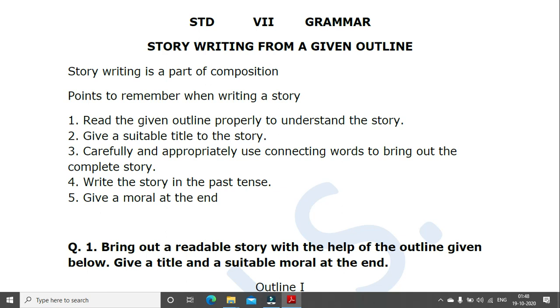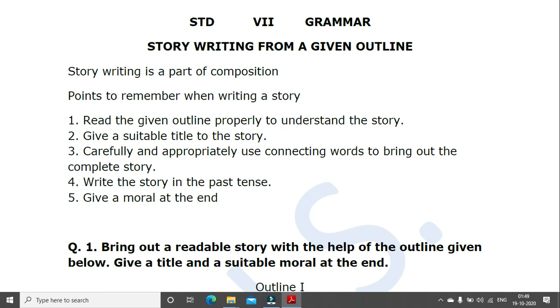Story writing is a part of composition. Points to remember when writing a story. Read the given outline properly to understand the story. So first you read it, so you get an idea what the whole story is. Then you take around about a minute to think and visualize it as if you are watching the story on the TV. Okay. So when you watch the TV, what else will happen? What else you can add in it? That will help you to write your story more easily.